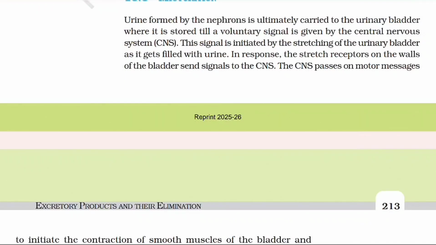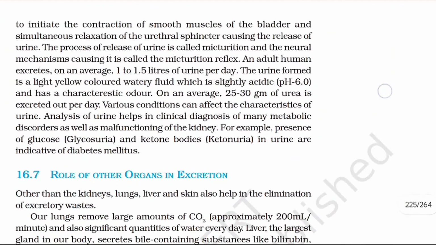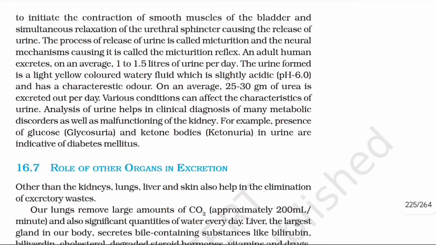The CNS passes on the motor messages to initiate the contraction of smooth muscles of the bladder and simultaneous relaxation of the urethral sphincters, causing the release of urine. This process of release of urine is called micturition, and the neural mechanism causing it is called the micturition reflex.